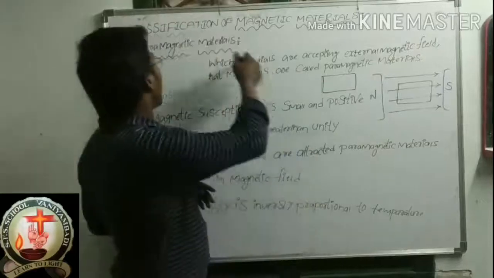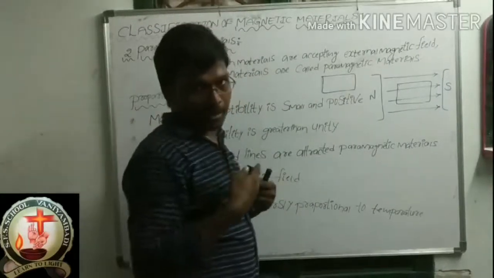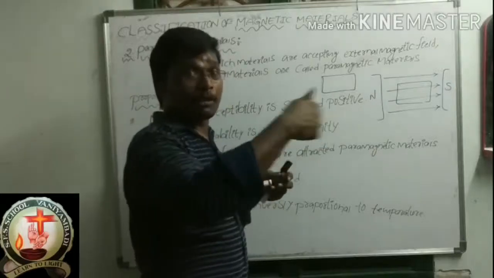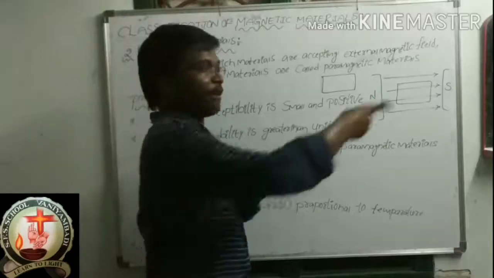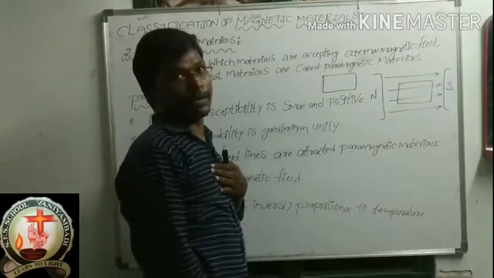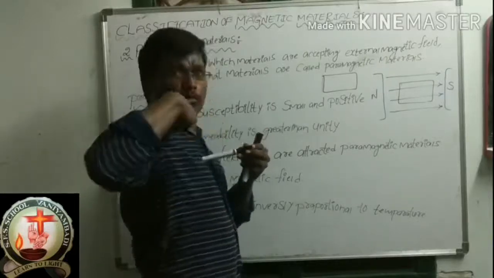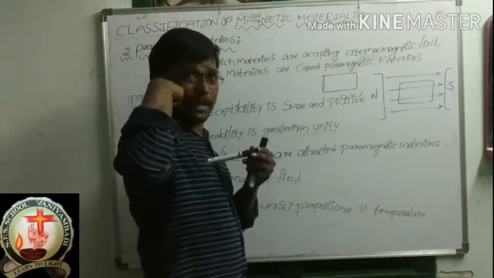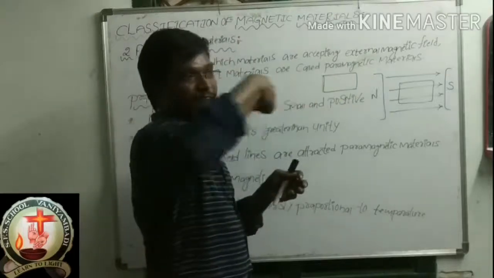Because these paramagnetic materials accept the magnetic field. Accepting means it will allow the field to pass through the material. A magnetic field line is coming, I am the paramagnetic material, and it will flow into and through me. It won't change any direction.